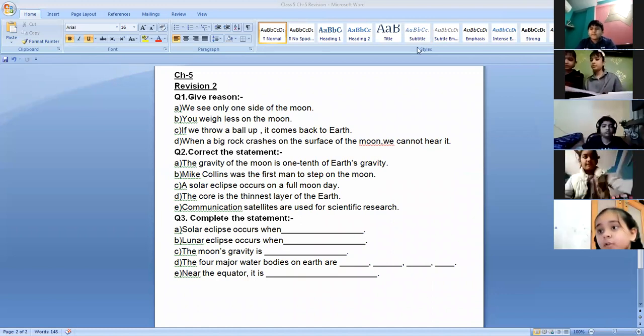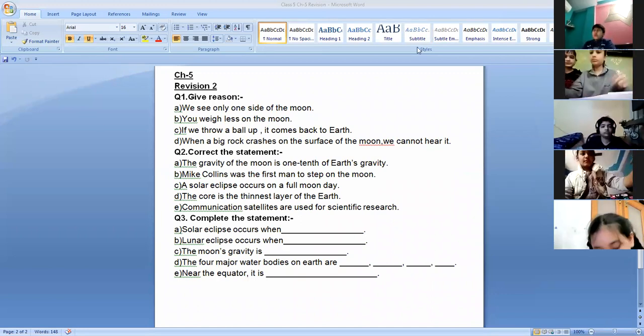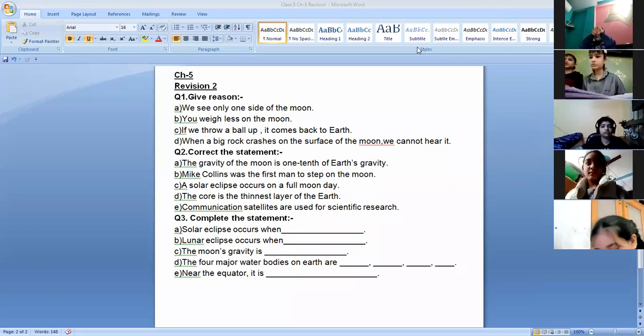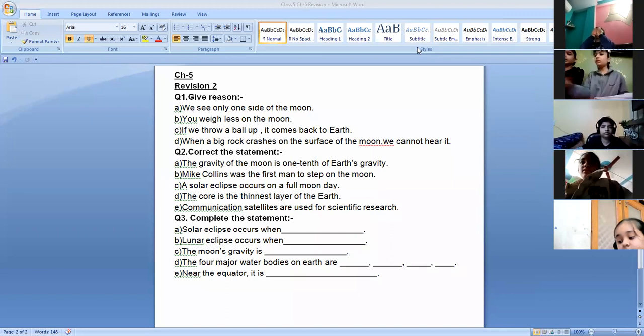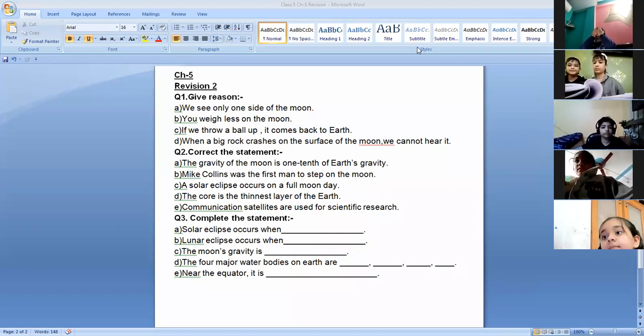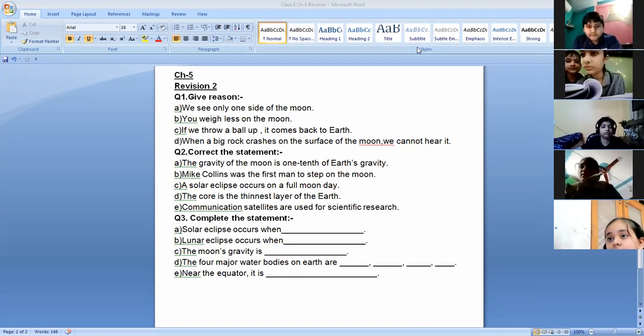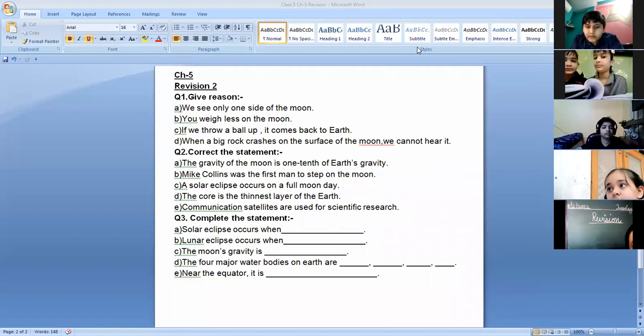Yes, Shreyansh. Solar eclipse occurs when the moon comes between the earth and sun, and casts a shadow on earth and hides the sun. Very good. Or otherwise, you can make the answer precise, as it is just to complete the statement. You can simply write: solar eclipse occurs when the moon comes in between the earth and the sun. The shortest one, right? Okay.